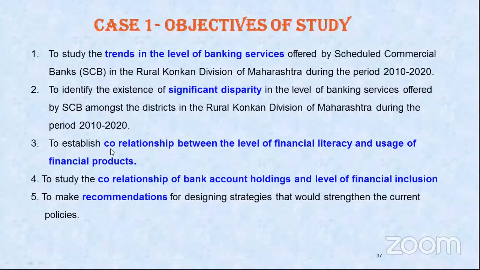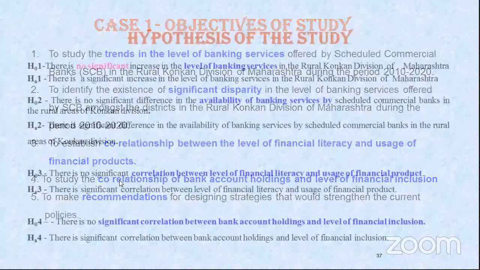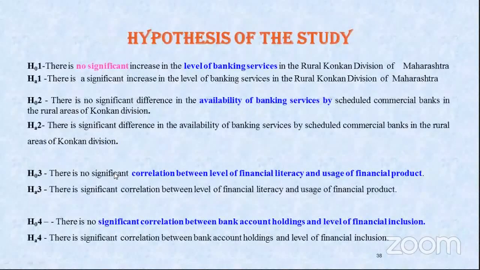Then we are writing establish correlationship between level and usage. So your null hypothesis will be there is no correlationship, and the alternative will be there is correlationship between what? Financial literacy and usage of financial products. So you will write there is no significant correlationship.